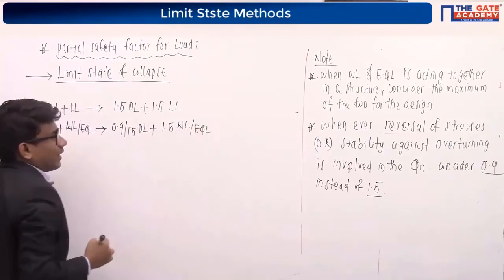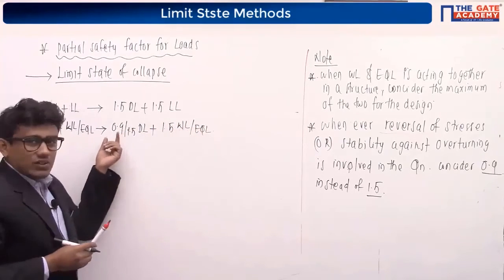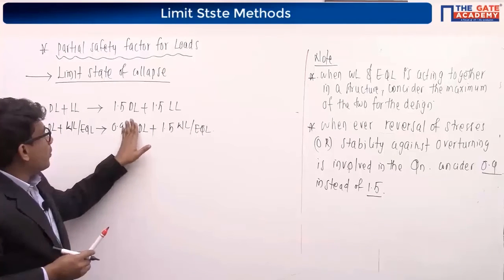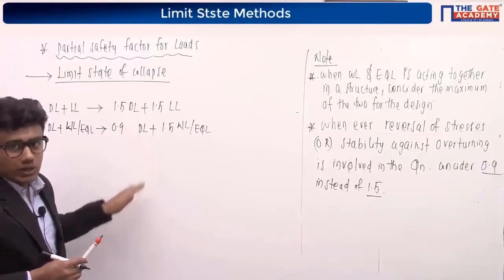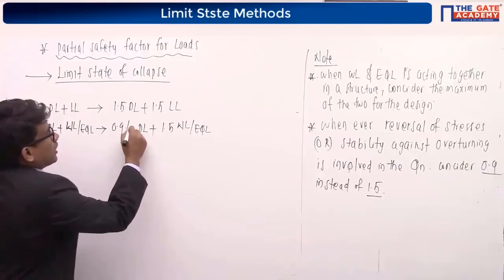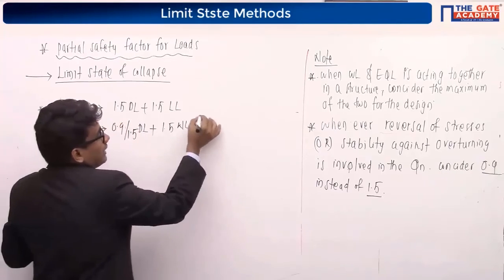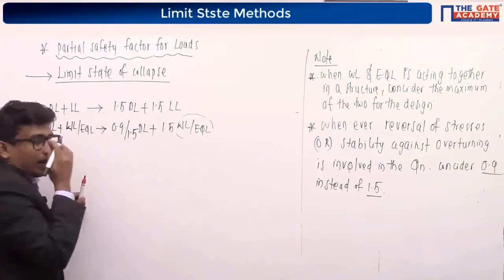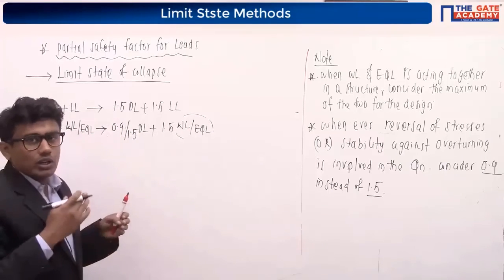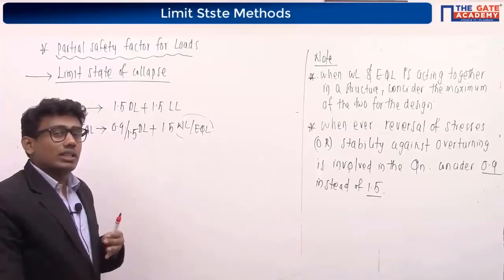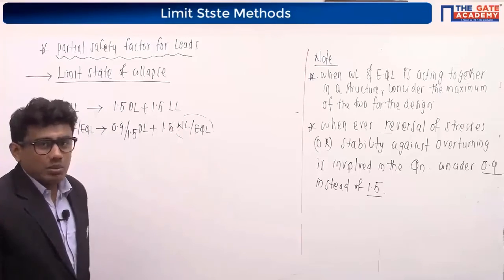Don't forget the things I have mentioned just now. If the reversal of stresses are involved, use 0.9 instead of 1.5. If nothing is mentioned in the question, use 1.5 instead of this 0.9, right? Considering wind load and earthquake load, if both are acting together in the structure, take the maximum of the 2.